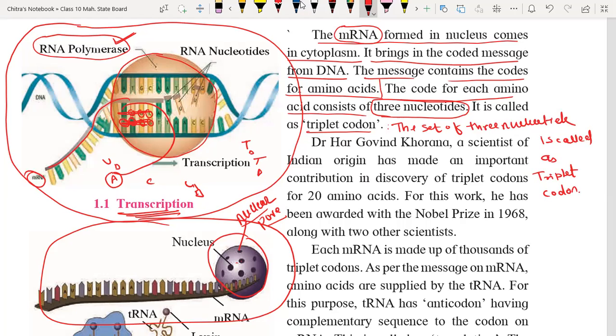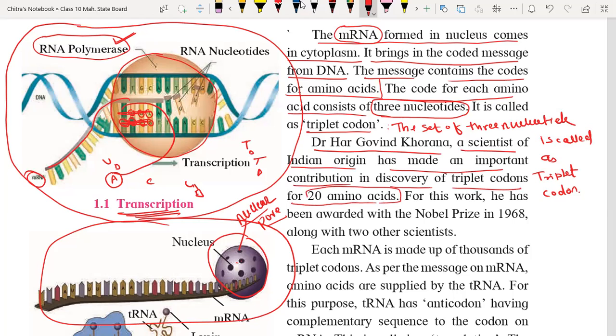So now we have a very important point here. Dr. Hargobind Khurana, a scientist of Indian origin, made an important contribution in the discovery of triplet codons for the different 20 amino acids.